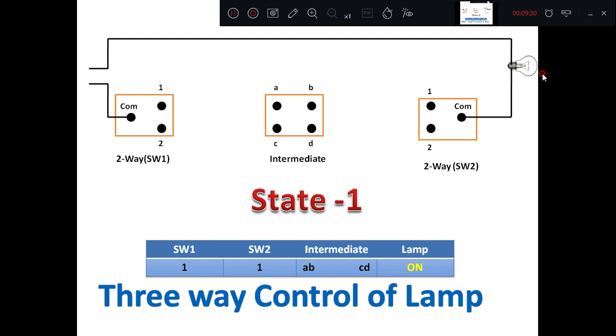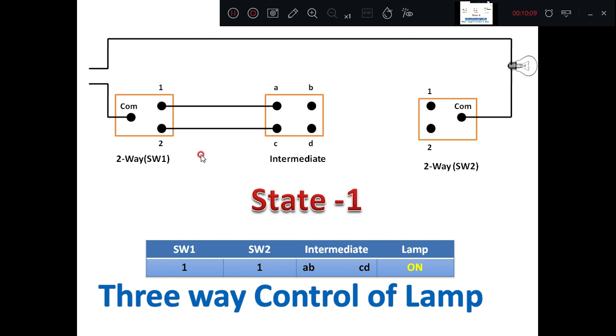Then we are controlling this lamp from 3 different positions, that is 1, 2 and 3, by two two-way switches and 1 intermediate switch. Once again, this circuit is called a live wire circuit or a hot wire circuit. For the first state in the three-way control, switch number 1 should be at position 1, switch number 2 at position 1, and the intermediate links should be connected A, B and C, D. Then we'll see the status of the lamp. In that case, we'll go step by step.